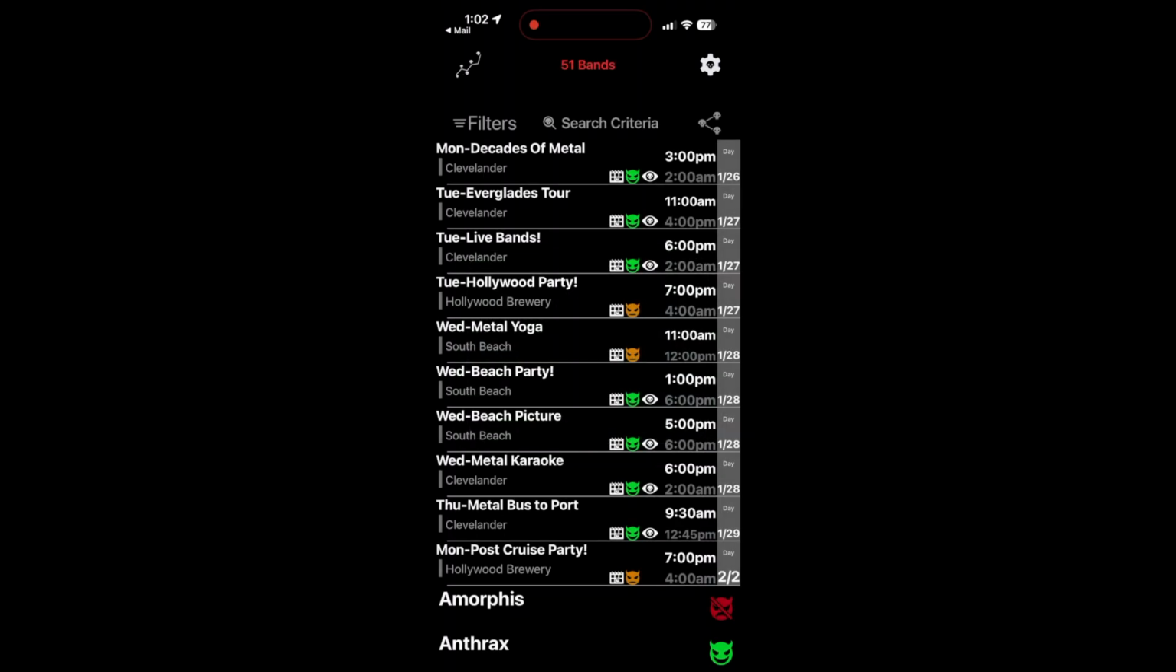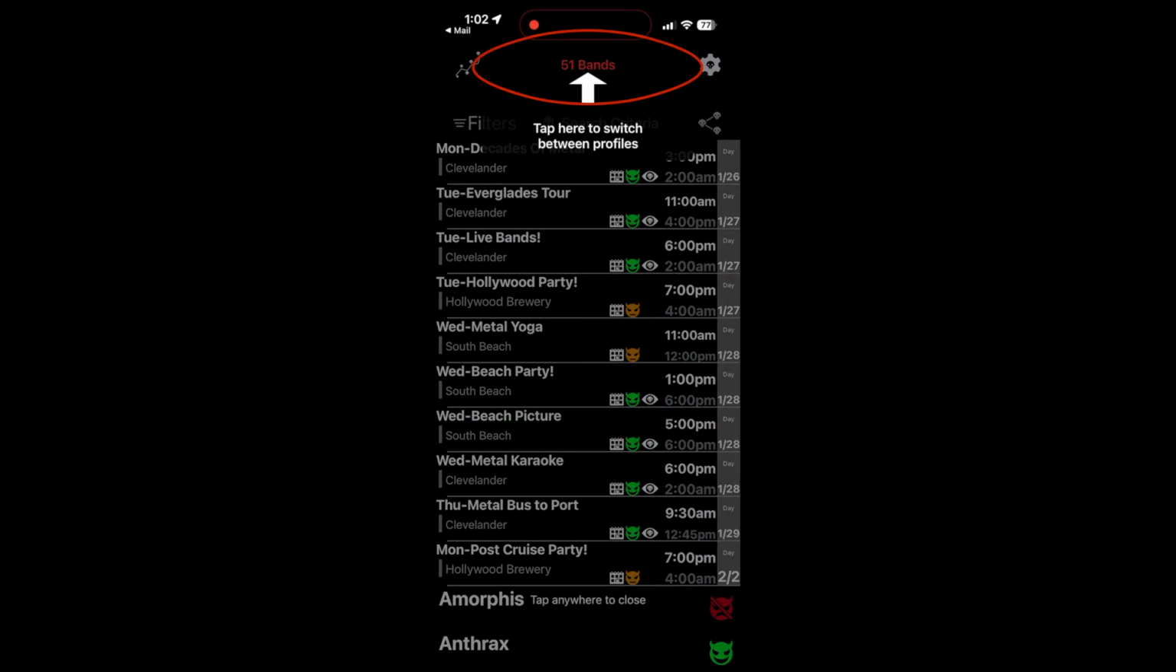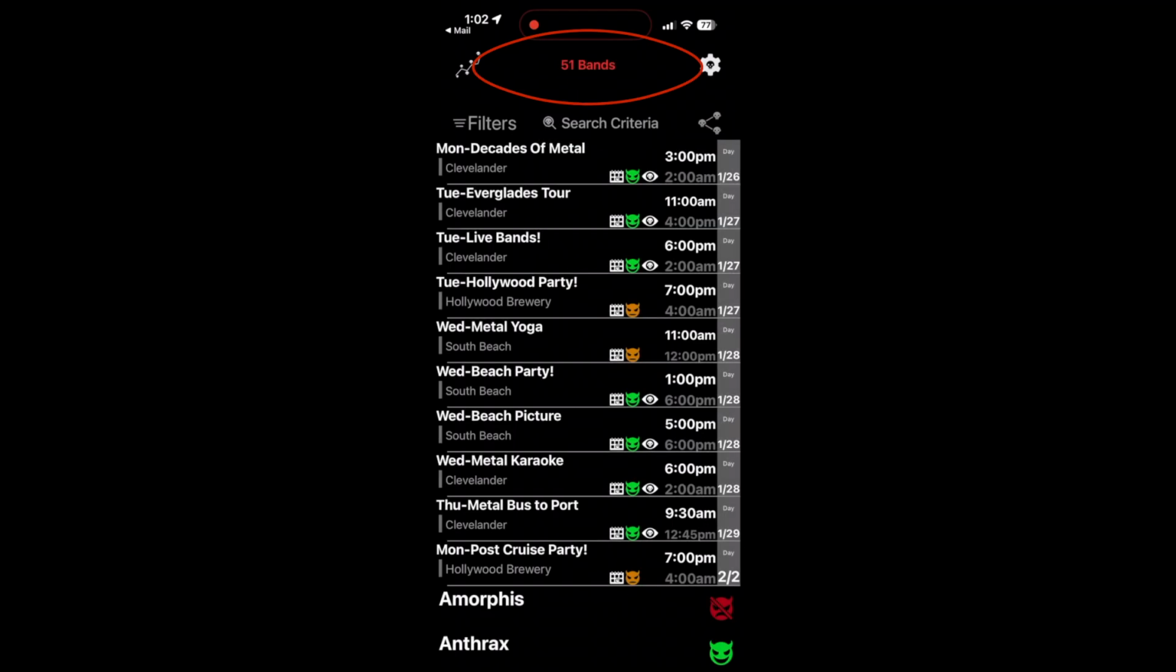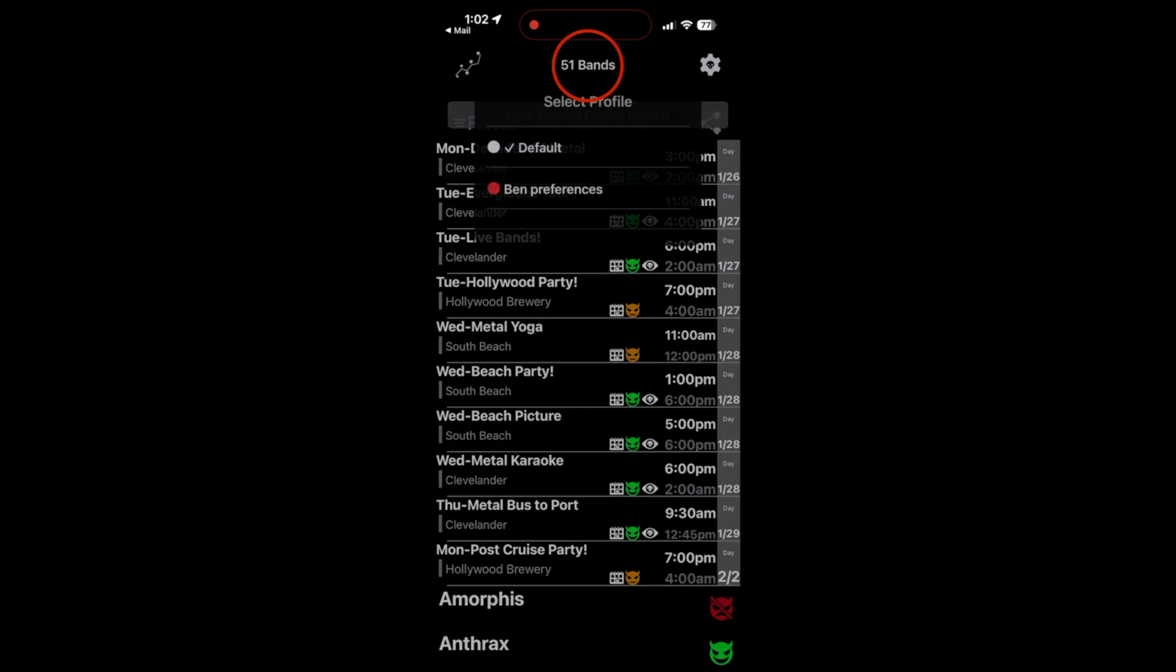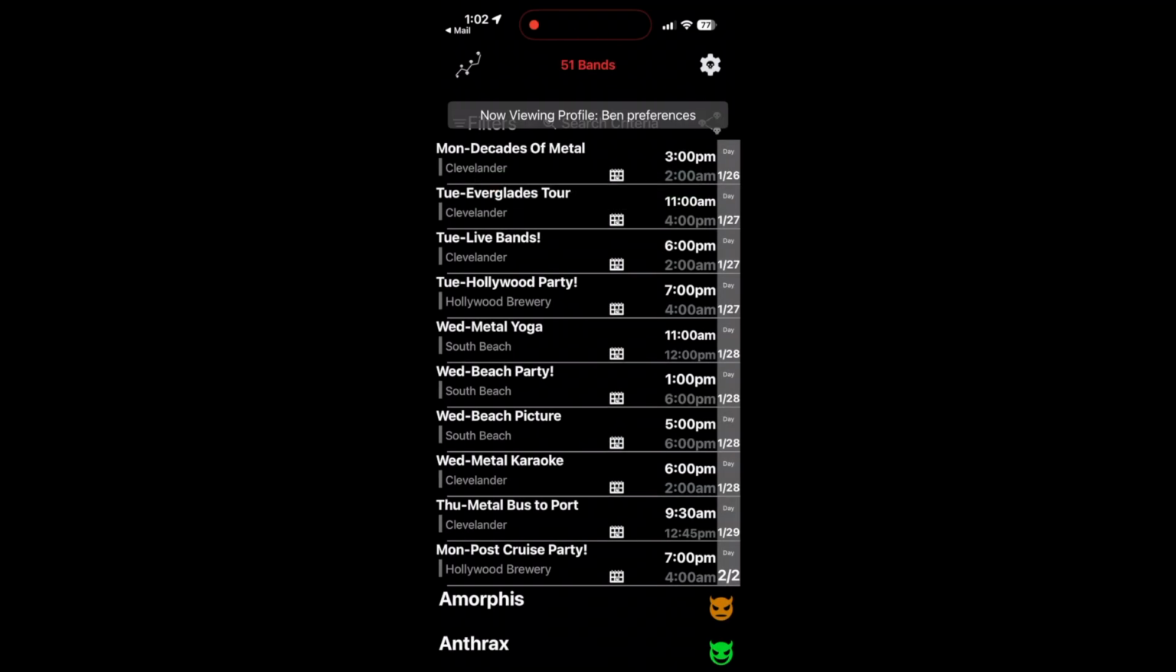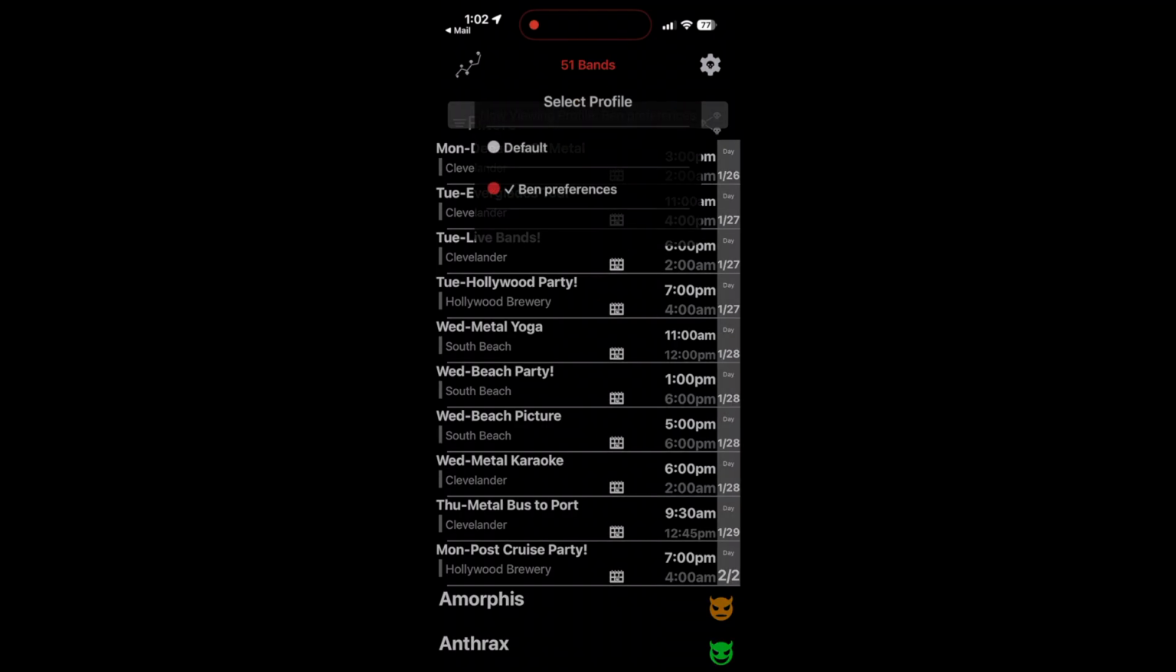Notice the color change of the 51 bands text. This is to indicate you are looking at a different profile than your own. Your profile will always be in white. Any other color will indicate you are looking at a friend's profile, not your own. If you click on the count header, you get a menu showing the profiles available to view and what colors are associated with each profile. Multiple profiles are supported.